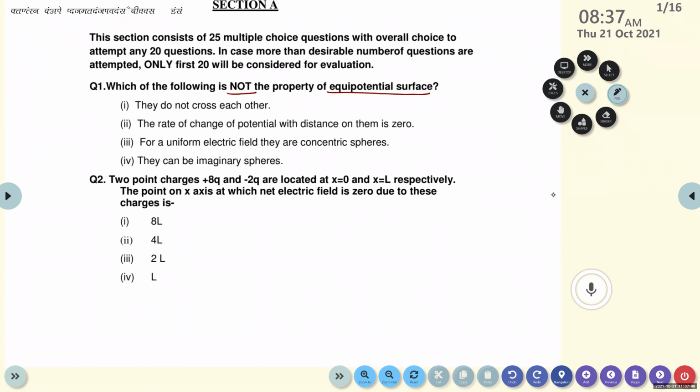Any guess? Yes, Anna? Option A. They do not cross each other. My question is, which of the following is not the property of equipotential surface? Not the property. Option C. Okay, anyway, option C is the right answer. But why? Explain the reason.